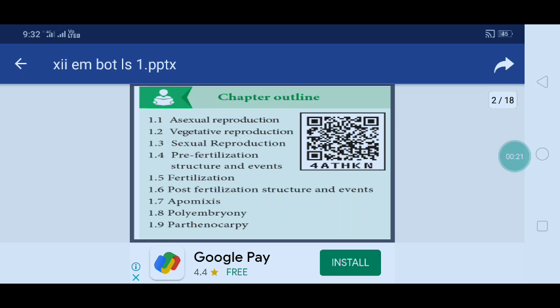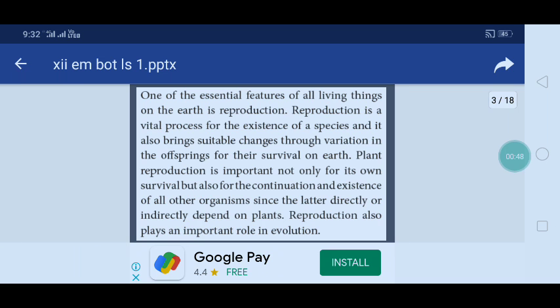The first one, asexual reproduction. First one is asexual reproduction and vegetative reproduction, sexual reproduction, pre-fertilization structure and events, fertilization and post-fertilization structure and events, apomixis, polyembryony and parthenocarpy. These are the contents you have to study in a very detailed manner in the first lesson. Okay, you have to see.